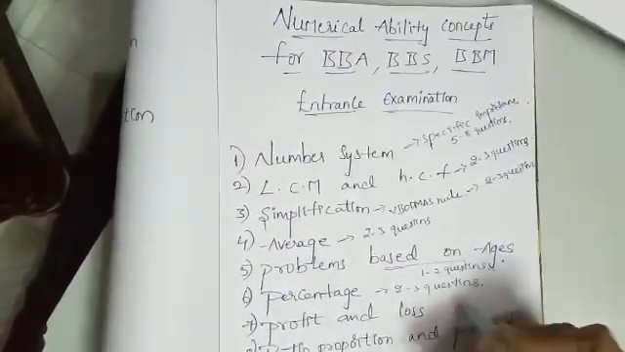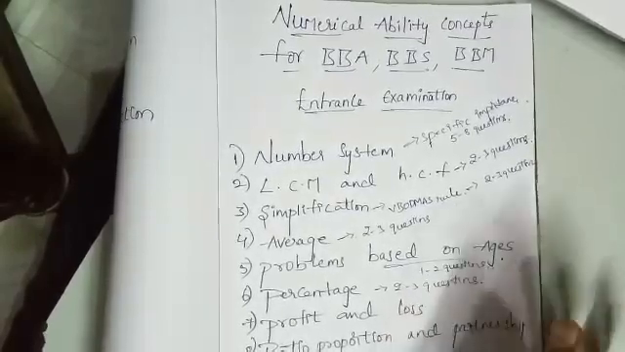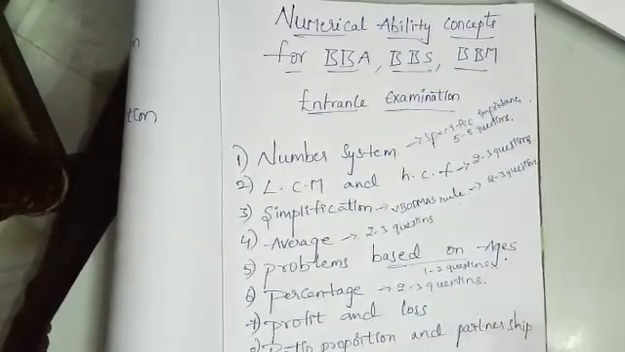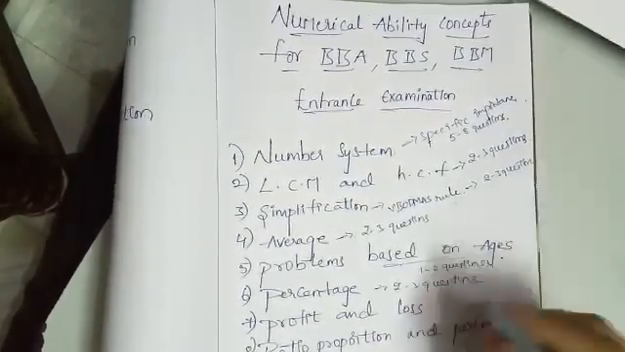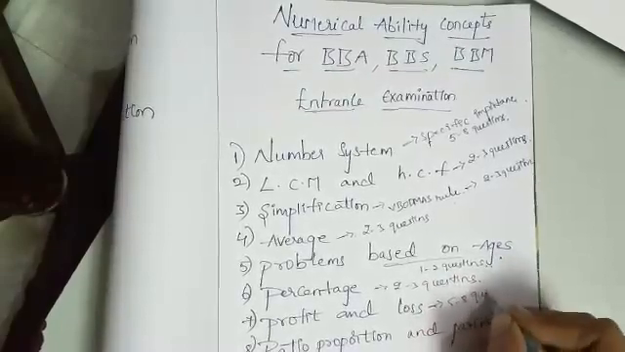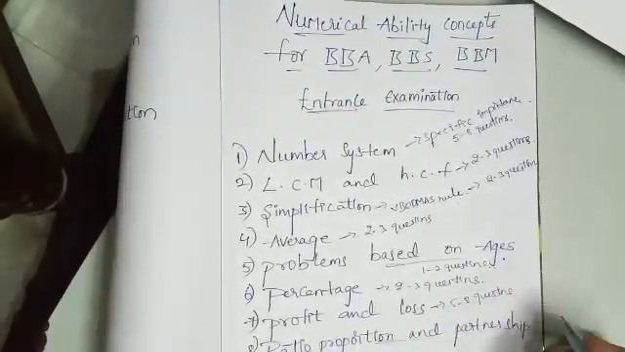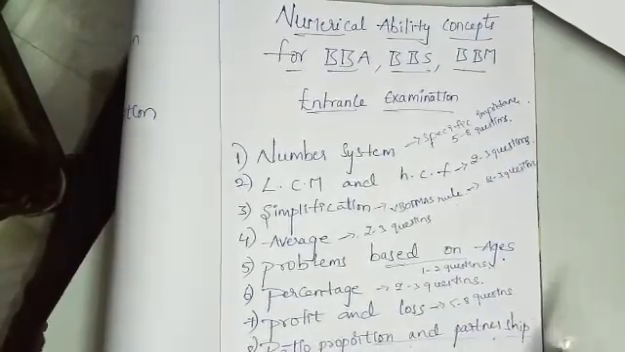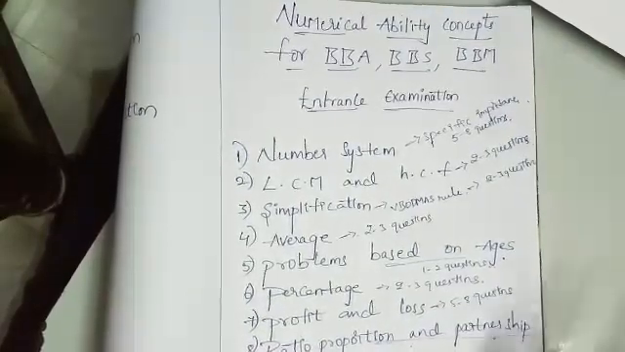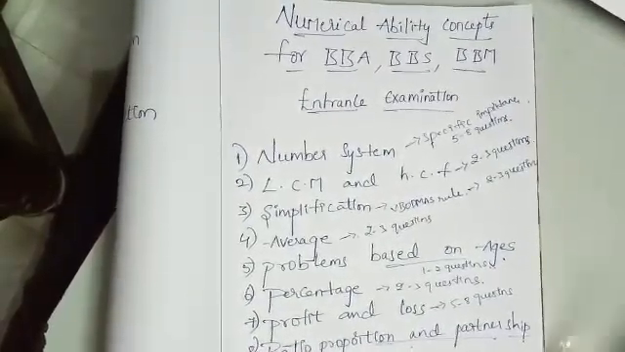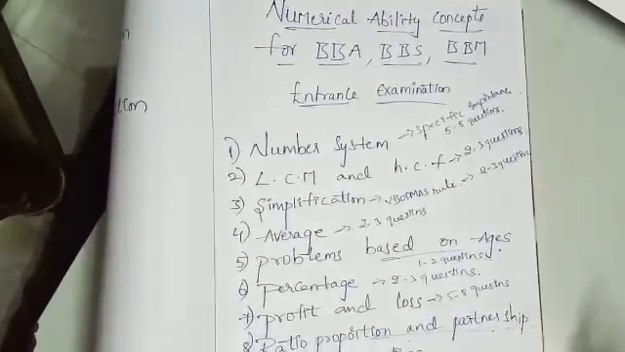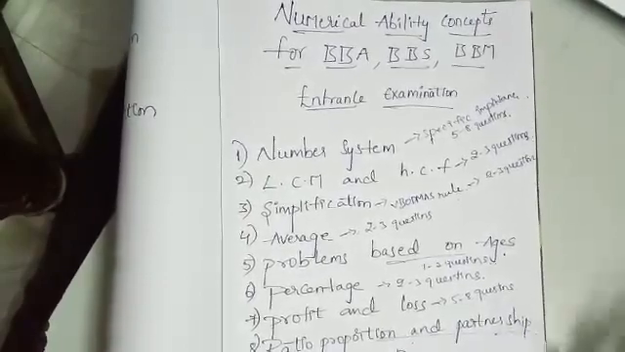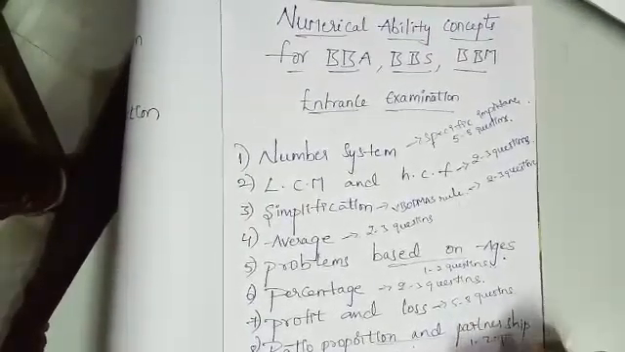And next concept, profit and loss. Profit and loss is an easy and scoring chapter in the numerical ability and analytical aptitude. From this chapter we can expect 5 to 8 questions. The next concept, ratio, proportion and partnership. Ratio, proportion and partnership is comparatively a tough chapter in mathematical aptitude. Although 1 to 2 questions are asked from this chapter, you need to practice more to solve such questions.